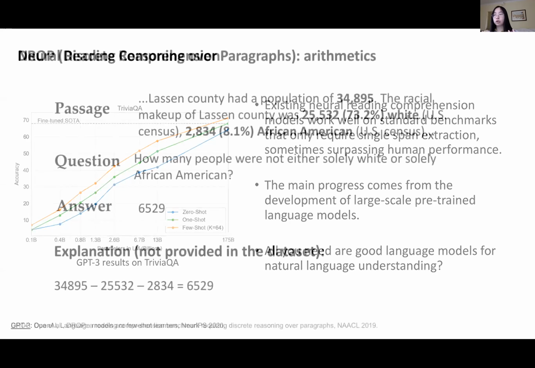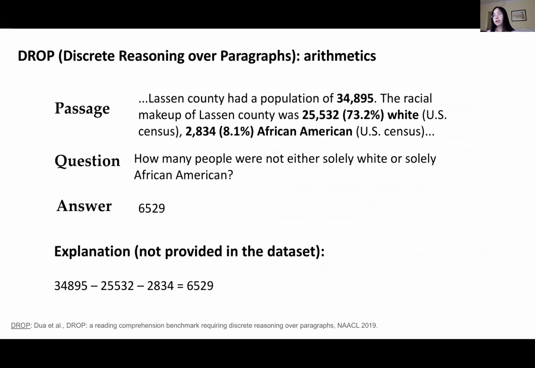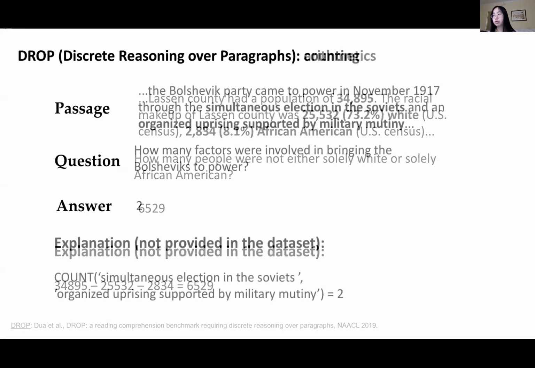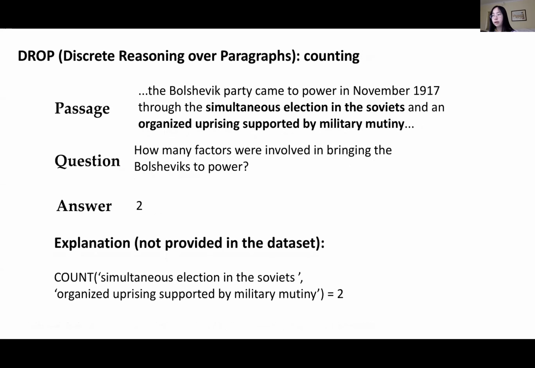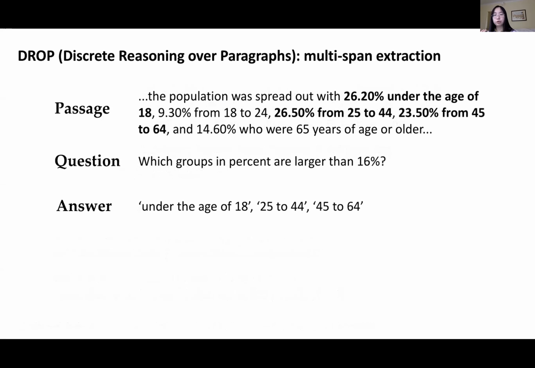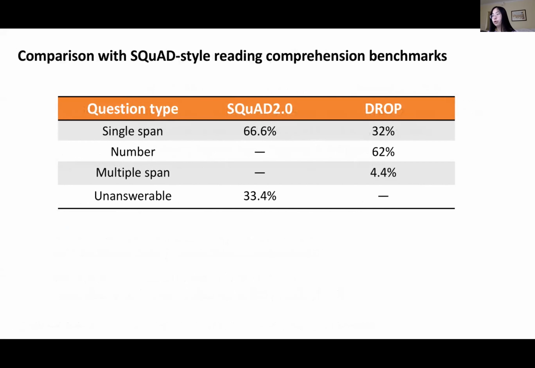Recently, there was a dataset called DROP. This dataset was designed to emphasize discrete reasoning over paragraphs. As you can see, some categories of questions clearly cannot be answered by existing span extraction-based models. For example, arithmetic questions require the model to manipulate different numbers in a paragraph. Counting questions require the model to identify all related entities in the passage. And multi-span questions require the model to include more than one span in the answer. Compared with existing SQuAD-style reading comprehension benchmarks, the DROP dataset focuses more on numerical reasoning, and the formats of its answers are more diverse.